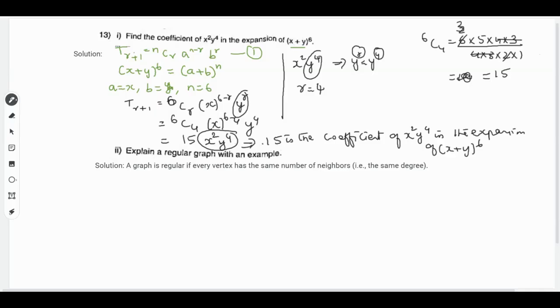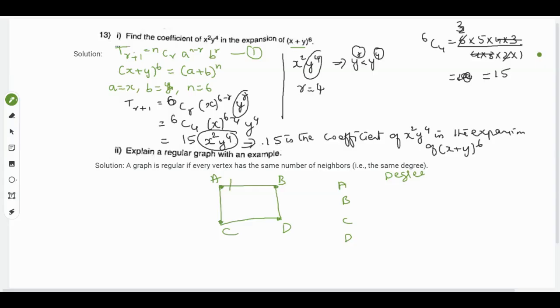So then the next one is, explain a regular graph with an example. A regular graph is nothing but a graph where every vertex has the same number of neighbors, or the same degree. As an example, take a rectangle with 4 points A, B, C, D. We will check the degree of the 4 points.